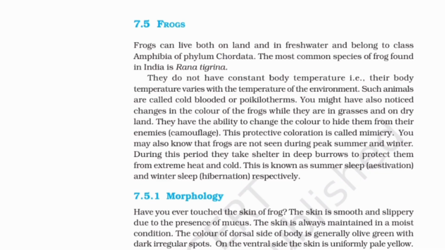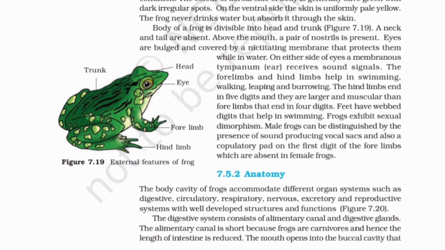7.5.1 Morphology. Have you ever touched the skin of a frog? The skin is smooth and slippery due to the presence of mucus. The skin is always maintained in a moist condition. The color of the dorsal side of the body is pale yellow, olive green with dark irregular spots. On the ventral side the skin is uniformly pale yellow. The frog never drinks water but absorbs it through the skin.